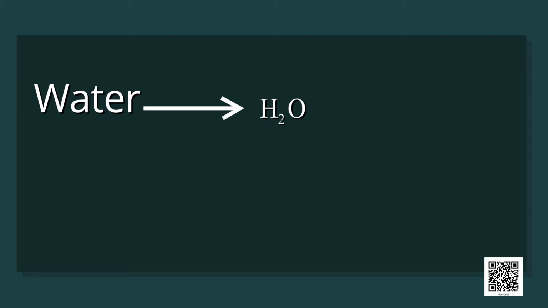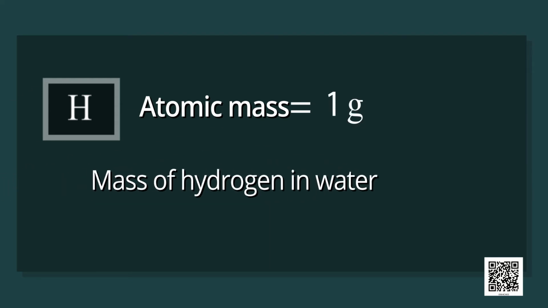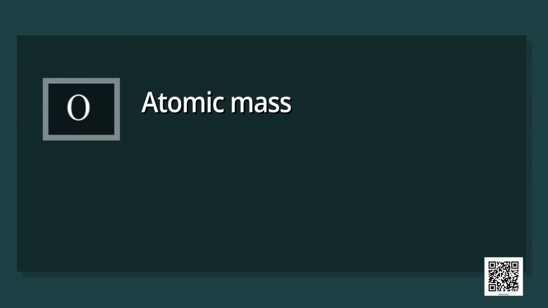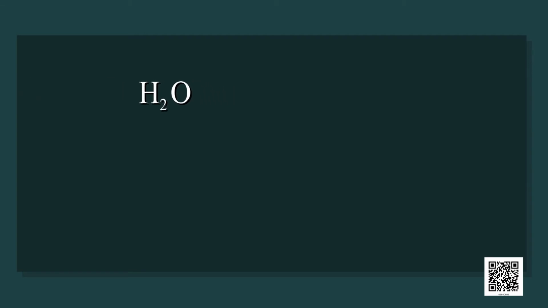In this, there are 2 atoms of hydrogen and 1 atom of oxygen. Atomic mass of hydrogen is 1 gram. That means mass of hydrogen in water is 2 into 1 is equal to 2 grams. Similarly, we know atomic mass of oxygen is 16 grams. So, mass of oxygen in water is 16 grams.